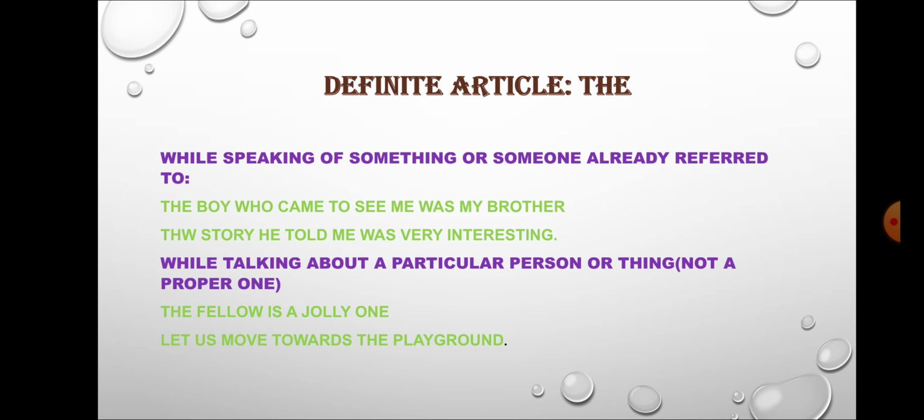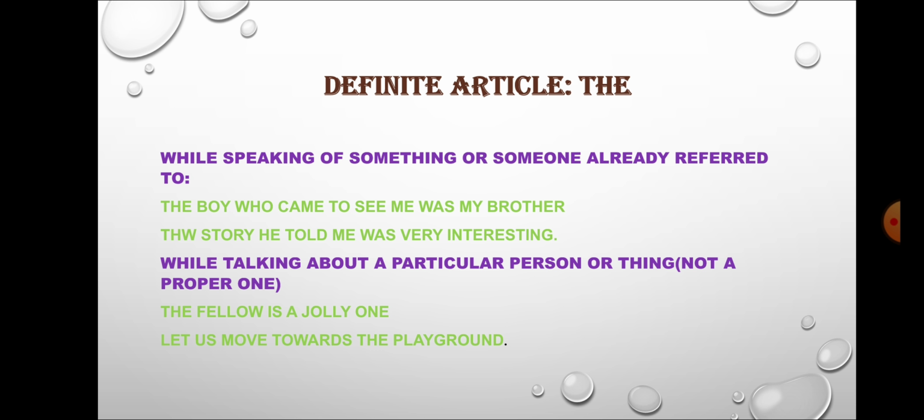Now the other use of the definite article the is while speaking of something or someone already referred to. That means we have referred to that person, place or thing before in our communication. The boy who came to see me was my brother. The story he told me was very interesting. While talking about a particular person or thing, not a proper one: the fellow is a jolly one. Let us move towards the playgrounds.